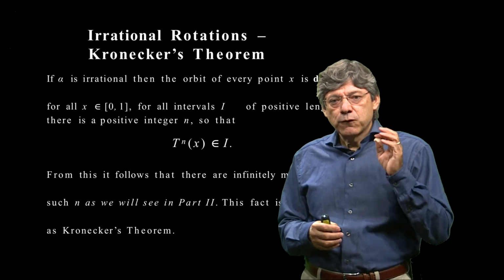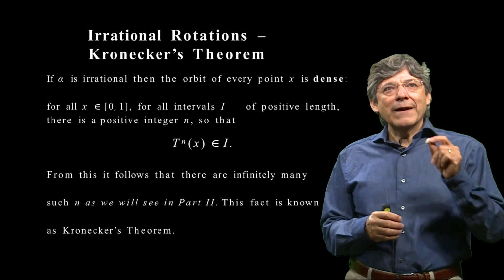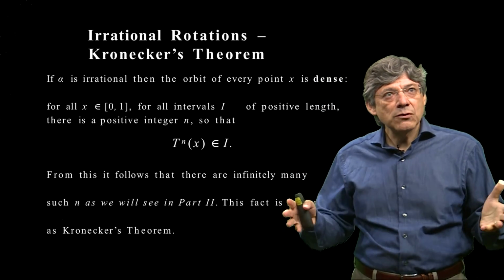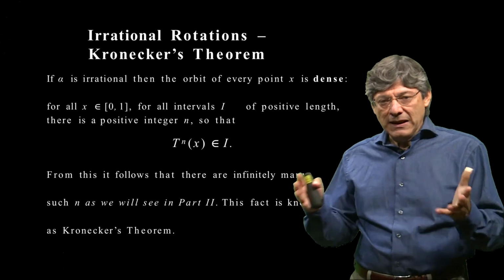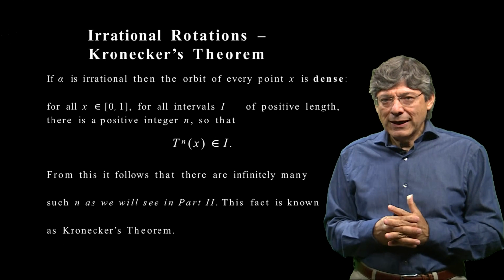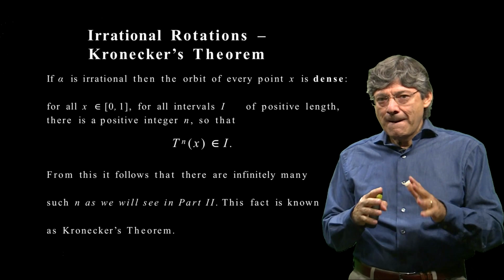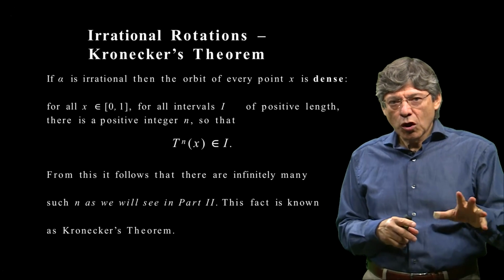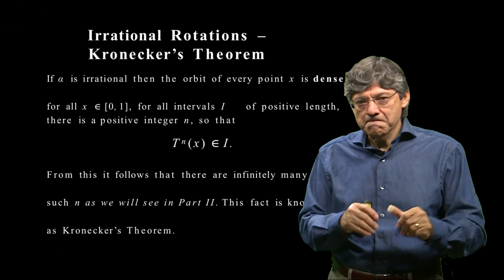Kronecker's theorem says that for every x, if you look at the orbit of x, that sequence will be dense. Now the notion of denseness is an important notion that is covered in real analysis that you may not have seen yet, and that's all right because we're going to cover what it means here.